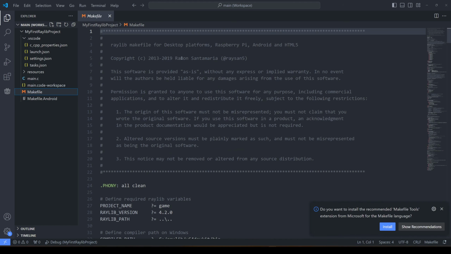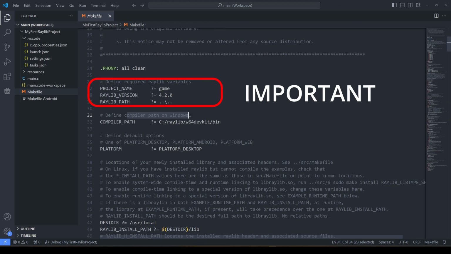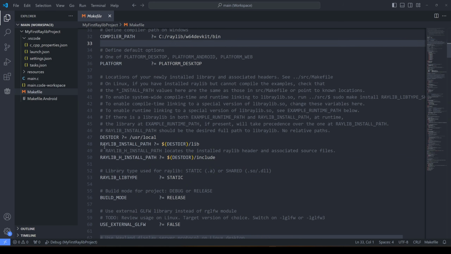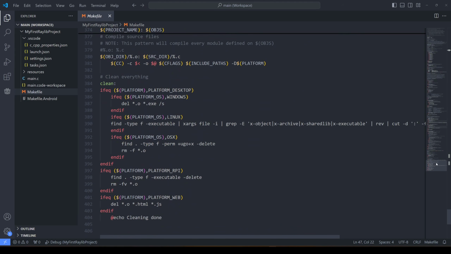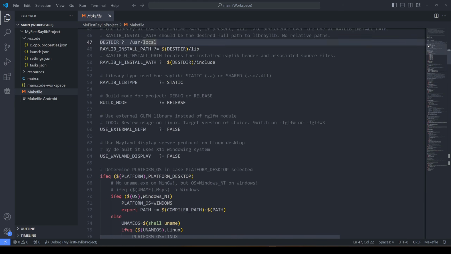And here's the makefile. Define compiler path on Windows. See Raylib. Yes, this is correct. Raylib installation path. Okay, so I think this is quite the file that we need to look through.